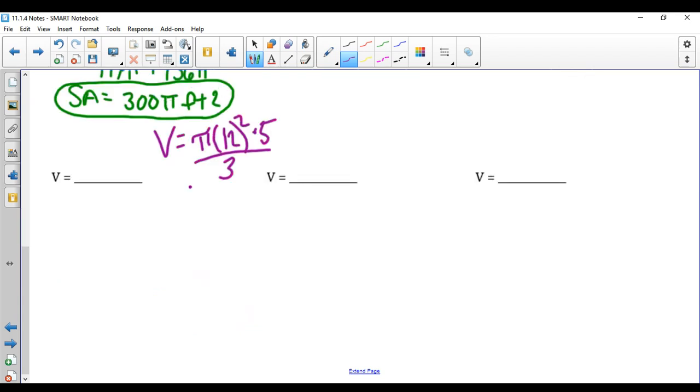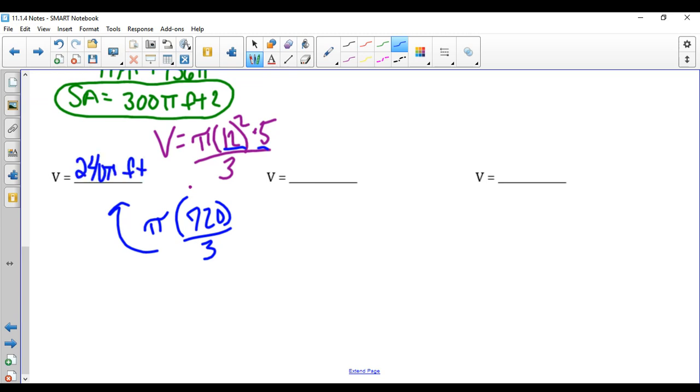So 12 squared is 144, times 5 would be 720, and then we have to divide that by 3. And so 720 divided by 3 would give us 240 pi feet, and this is volume, so this is now to the third power.